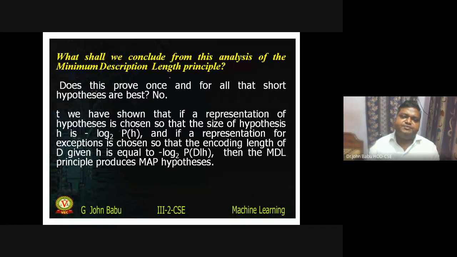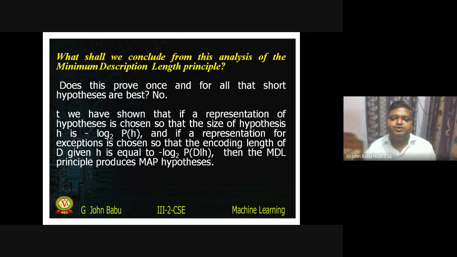What we are saying in minimum description length principle is, if the size of the hypothesis can be expressed in minus log 2 P(H), and the encoding length of the data is expressed in minus log 2 probability of D given H, then the minimum description length principle will produce the MAP hypothesis.